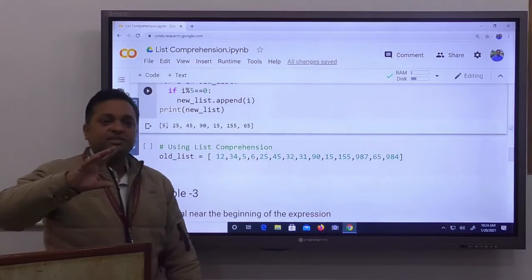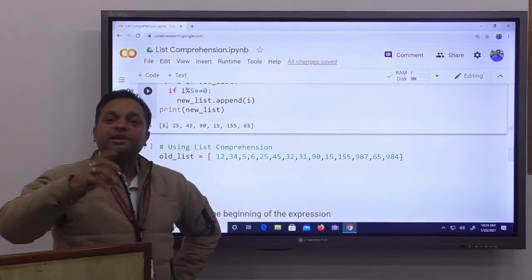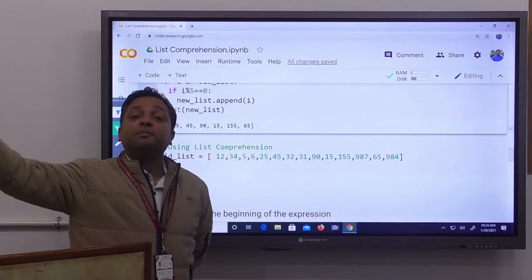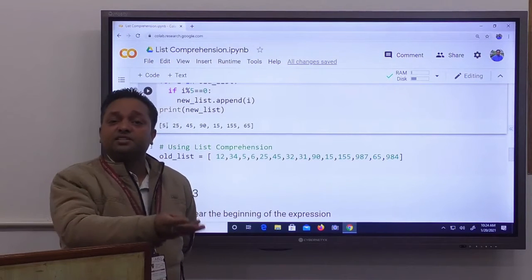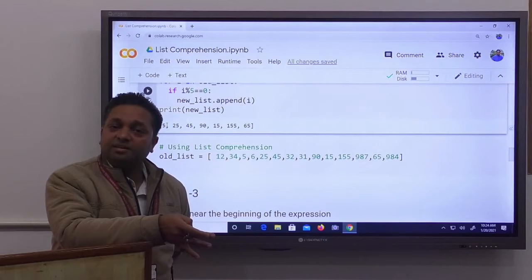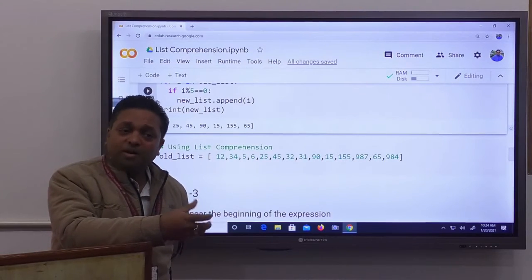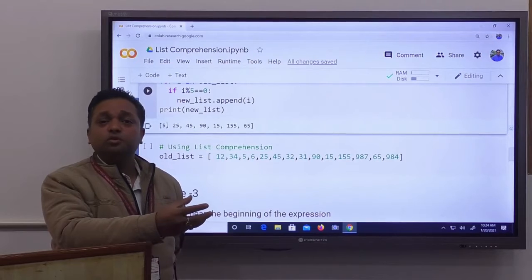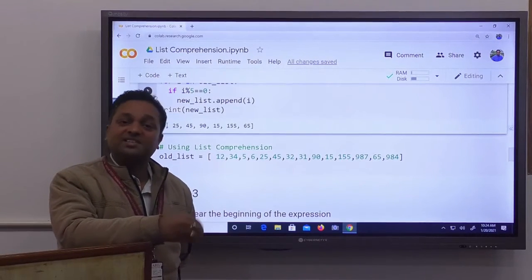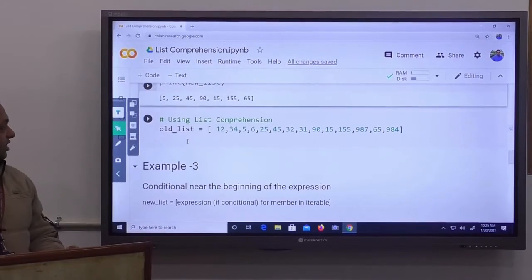So list comprehension can be used to create a new list using some existing iterable item. What are the iterable items? Like list. List can be iterated, string can be iterated, tuple can be iterated, sets can be iterated, dictionary can be iterated. So all iterable items can be used in a list comprehension. You are creating a list using list comprehension. Okay. Let's see the same example using list comprehension.